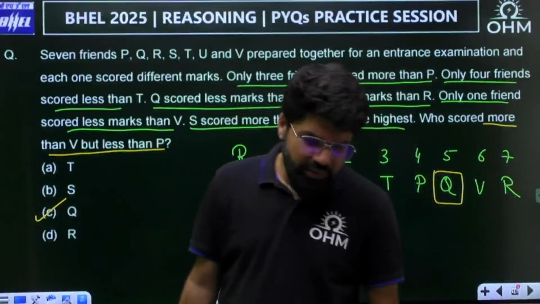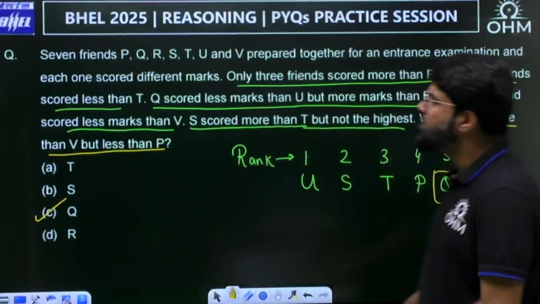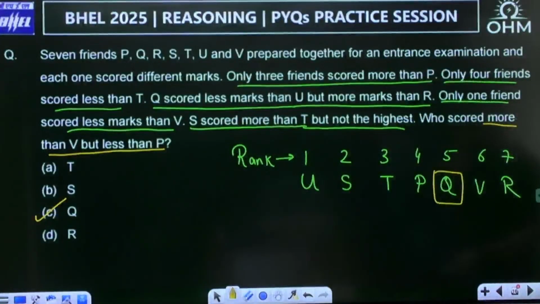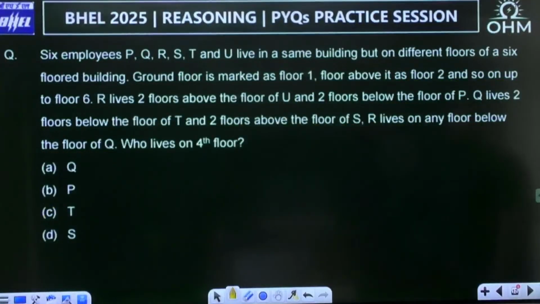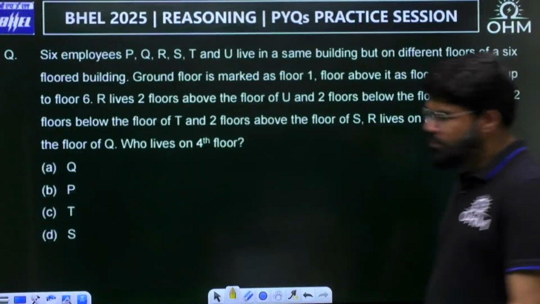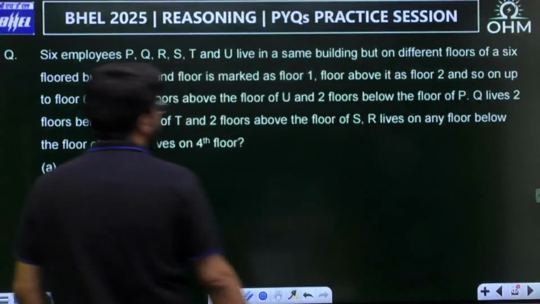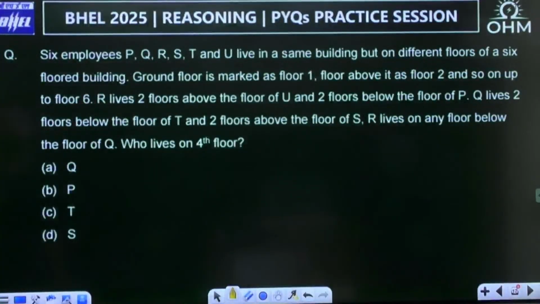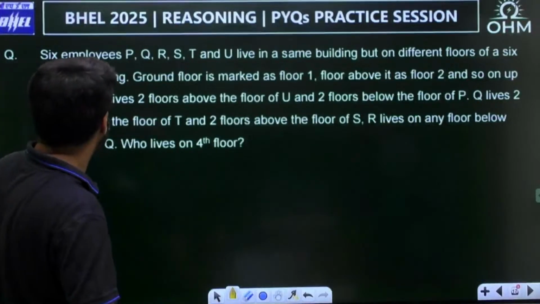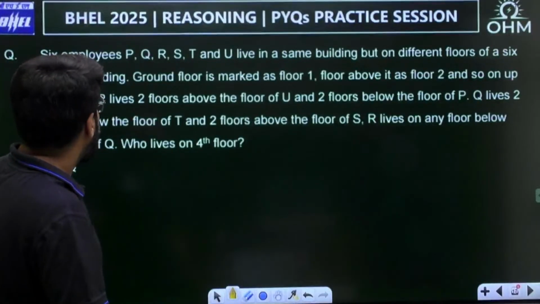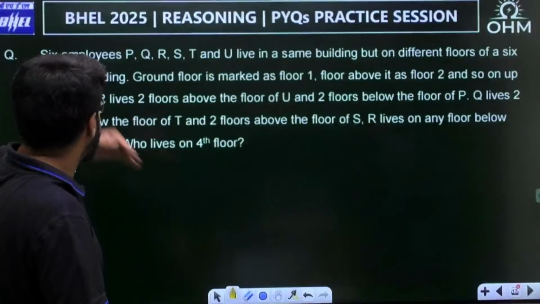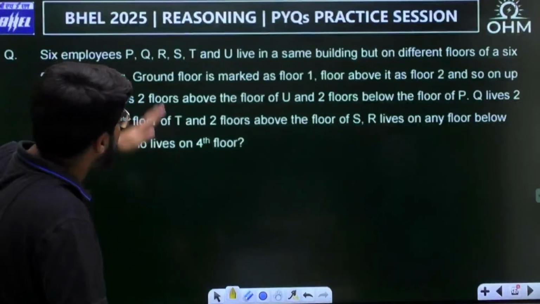So, arrangement questions. Next question: 6 employees P, Q, R, S, T, U live in the same building but on different floors of a 6-floored building. Ground floor is marked as floor 1, the floor above it is floor 2, and so on up to floor 6. Again there is an arrangement of 6 employees on floors.